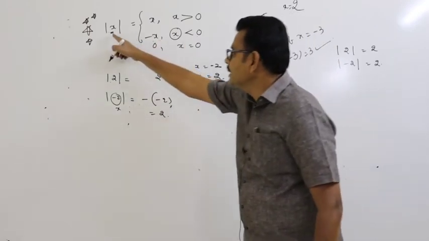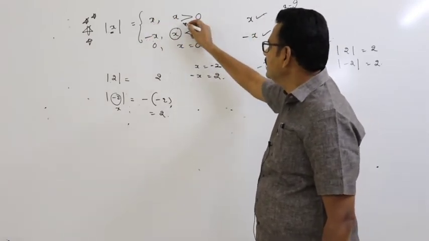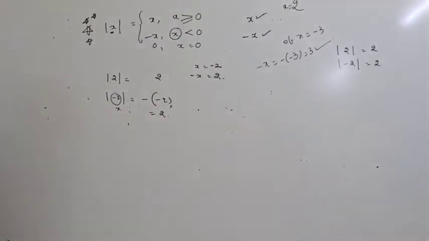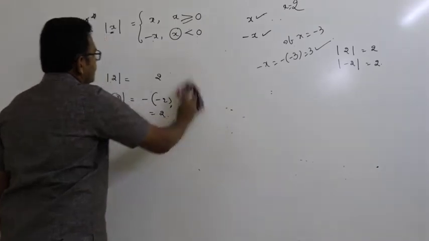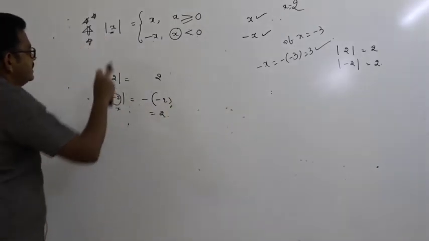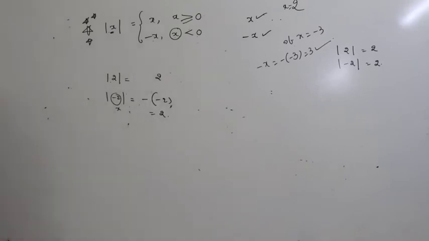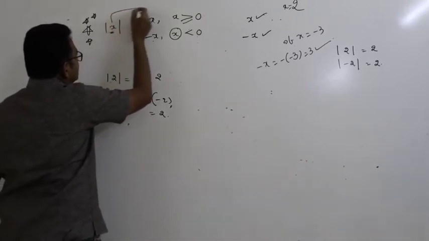Okay, mod x equal to x if x is greater than 0 or simply greater than or equal to 0. In this case, you remove this. Mod x is equal to plus x if x is greater than or equal to 0, and mod x equal to minus x if x is less than 0. Same x is there here.